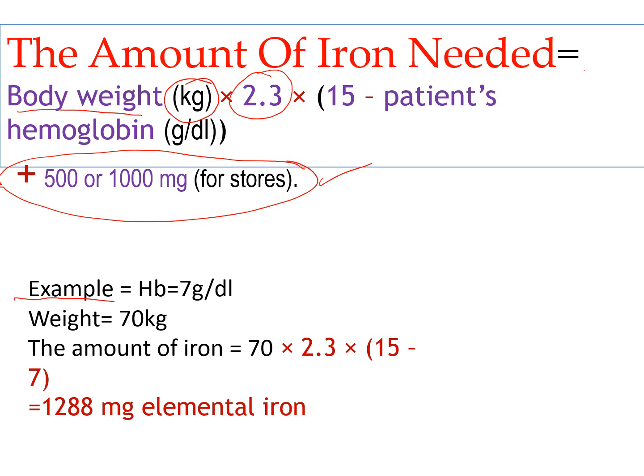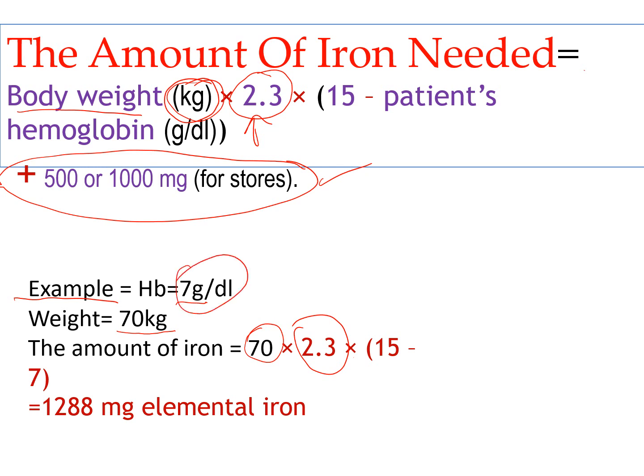Let's take an example. If the hemoglobin is 7 and the patient's weight is 70 kg, the amount of iron needed will be 70 kg multiplied by 2.3, multiplied by 15 minus hemoglobin 7.